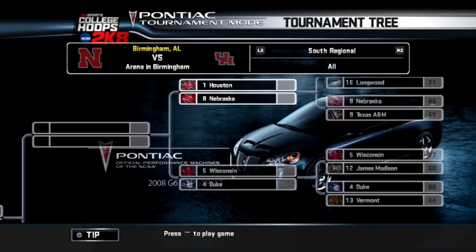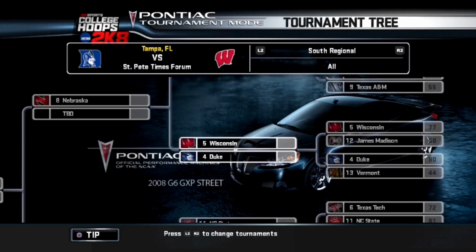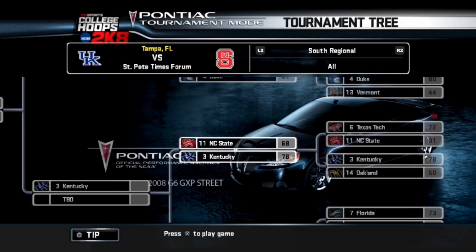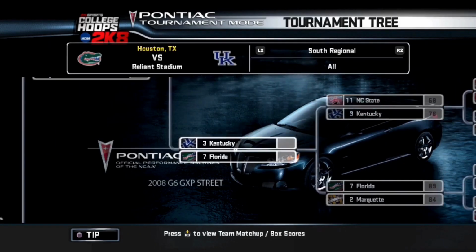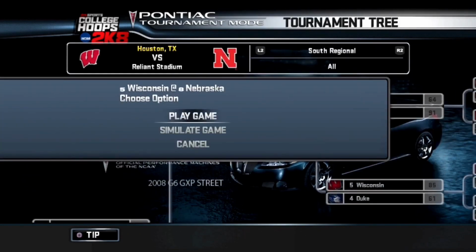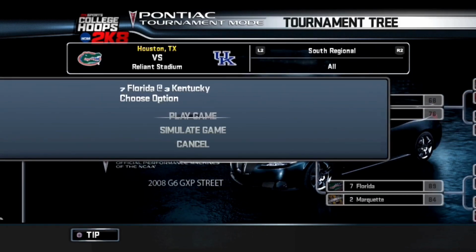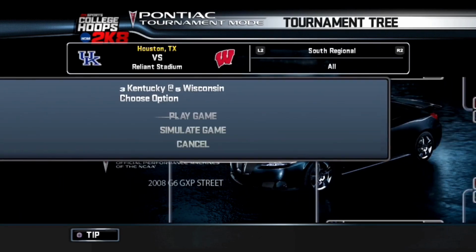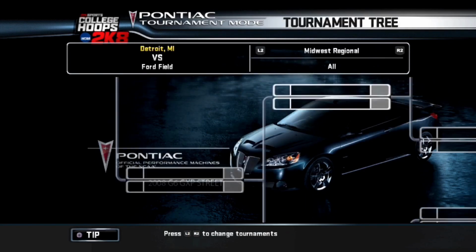On to the second round. We've got Nebraska versus Houston, and Nebraska pulls off the big upset. Wisconsin versus Duke. Wisconsin. NC State versus Kentucky. Kentucky moving on. Florida versus Marquette. Florida with the victory. On to the Sweet 16. 2 Big Ten teams, Wisconsin versus Nebraska. Wisconsin getting the win. And Kentucky versus Florida. Kentucky. So in the Elite Eight, you have Wisconsin versus Kentucky. And Kentucky is moving on to the Final Four.